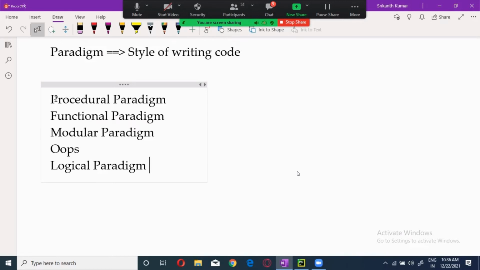By using functions, you will enter the code. What is the purpose of that? Code reusability. Code redundancy can be avoided.